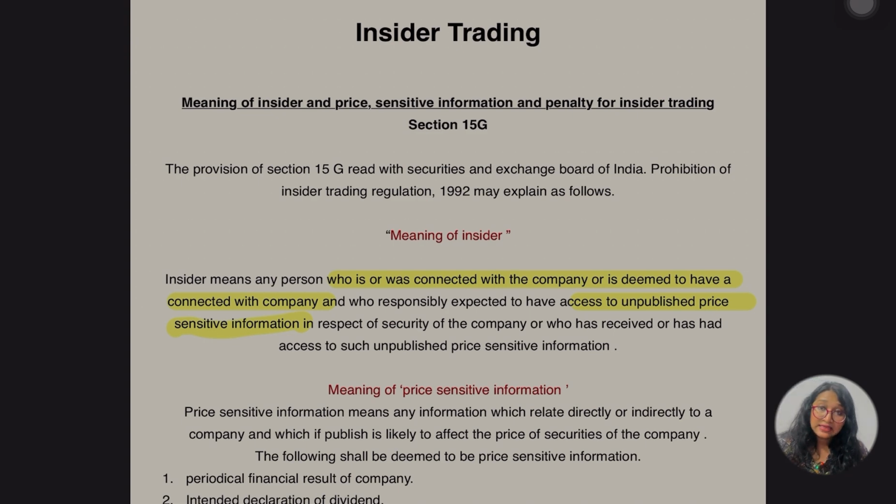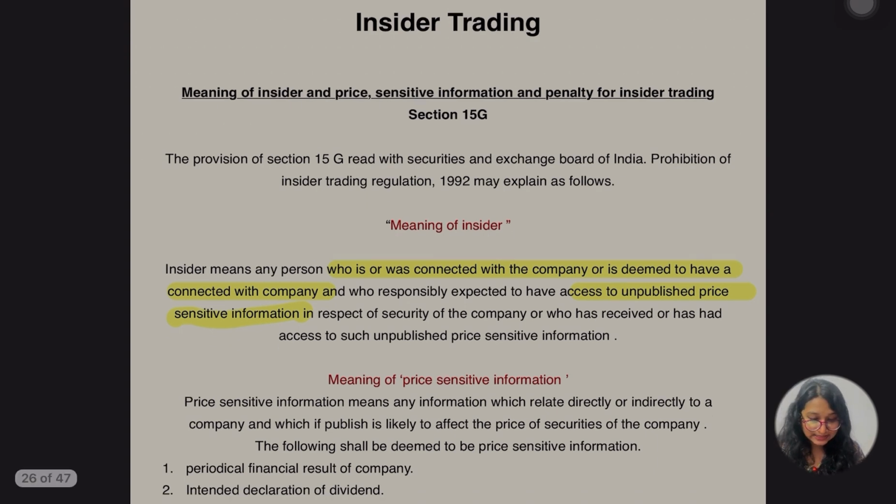These insiders can access the unpublished price sensitive information. Unpublished, as the name says, means it is not yet published by the company anywhere, not even on the website or any other places. When this information is passed by the insider to any other person, what is going to happen? Then the price of the security is going to be affected. So this is all about the insider and price sensitive information. We are going to read the definitions first, so let's get started.